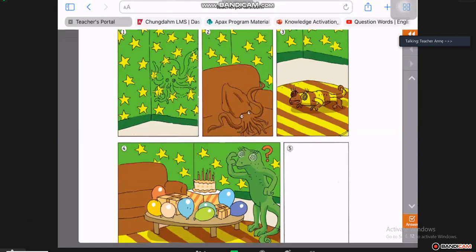Mr. Octopus decided to do what? Parker? The octopus is on the wall. He's hiding on the wall and changed his colors to green and stars.